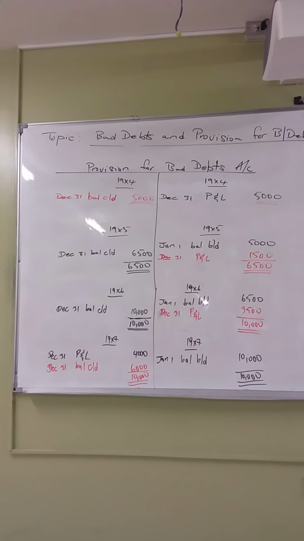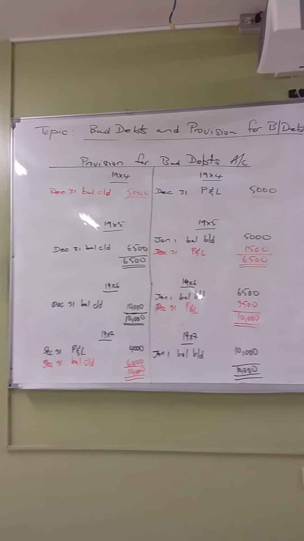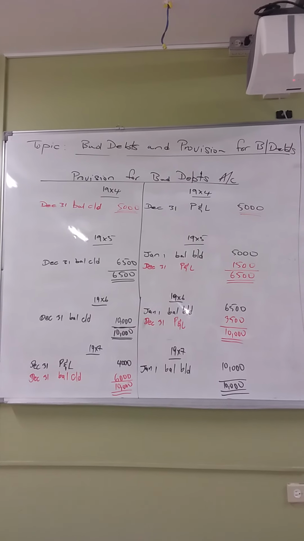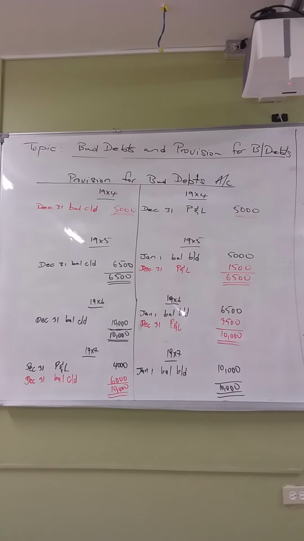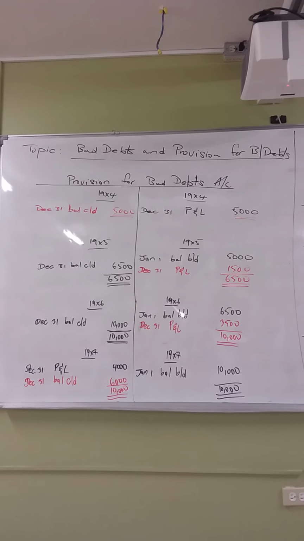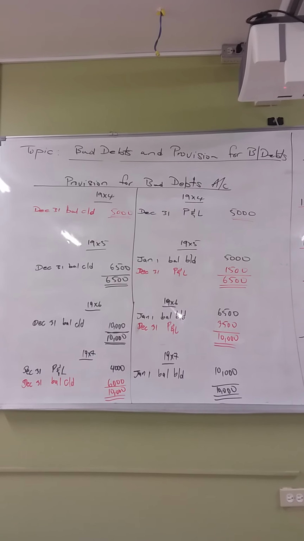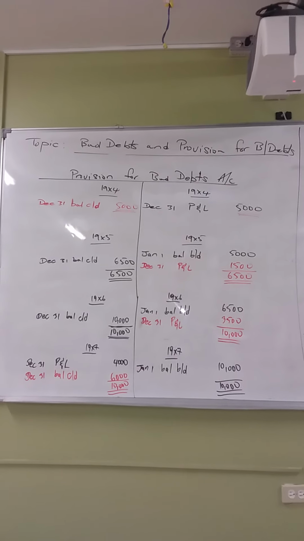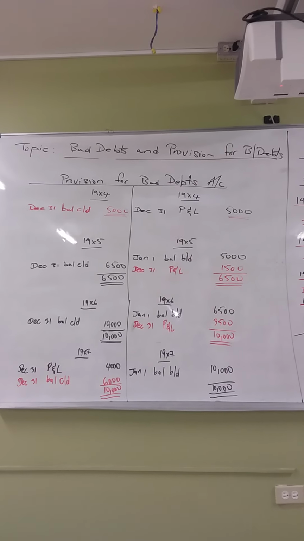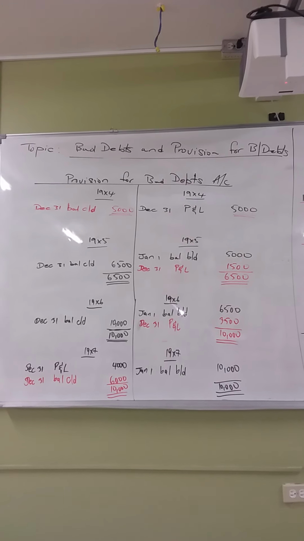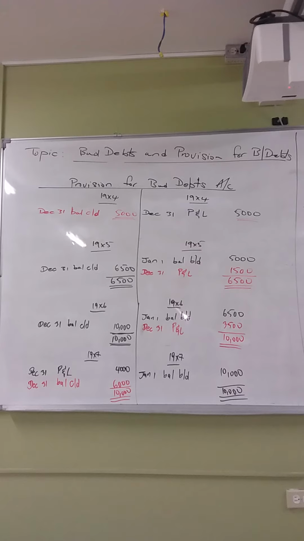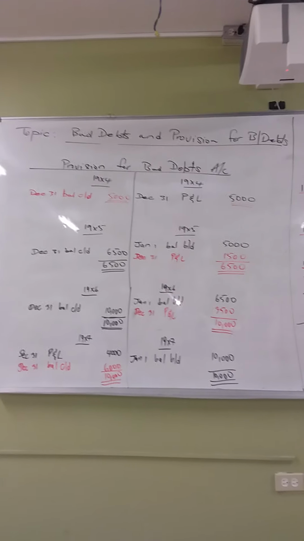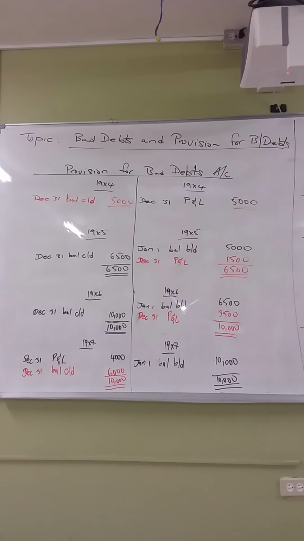When we calculated the provision for bad debts for the first year, remember that we got $5,000. So the first entry there will be recorded on the credit side: December the 31st, P&L, meaning profit and loss, 5,000. Then we balance it off. We find the difference between both sides. The credit side is 5,000, so the debit side was short by 5,000. So we go over to the debit side and put December the 31st, balance c/d, 5,000, and double line. So for the year 1994, both the debit side and the credit side are now the same.